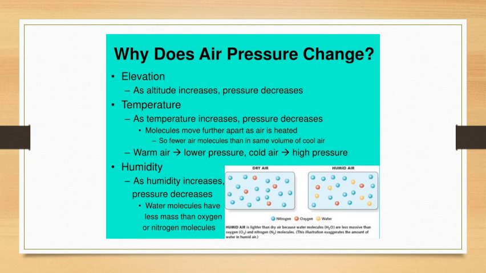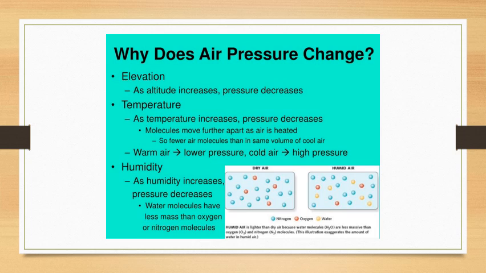When the temperature of air rises, it is heated up and it expands. Thus, it occupies more space and becomes lighter. Lighter air exerts less pressure. On the other hand, when the temperature of the air falls, the air contracts and occupies less space. Thus, the cold air is heavier and it exerts more pressure. So, the general rule is that higher the temperature, lower the pressure. Conversely, lower the temperature, higher the pressure. In other words, there is an inverse relationship between temperature and pressure.